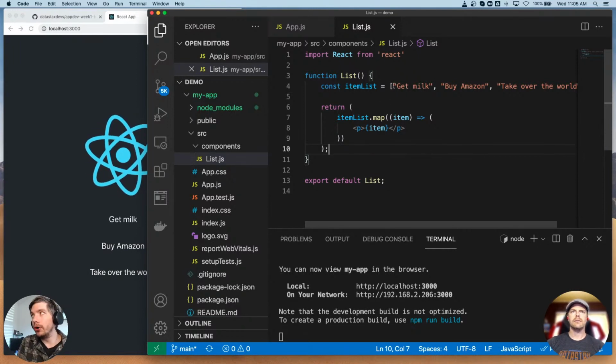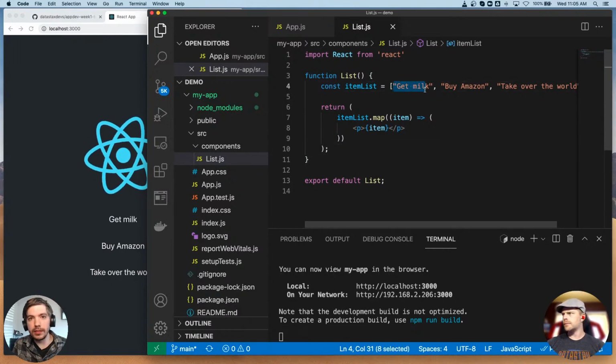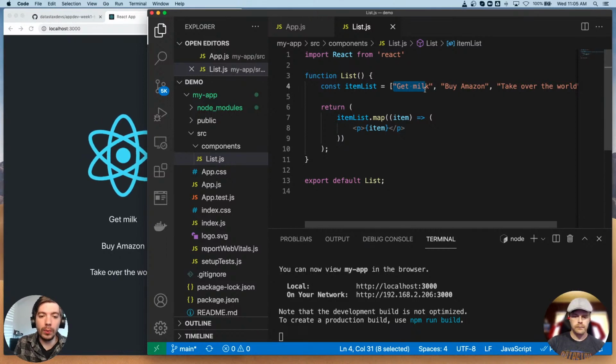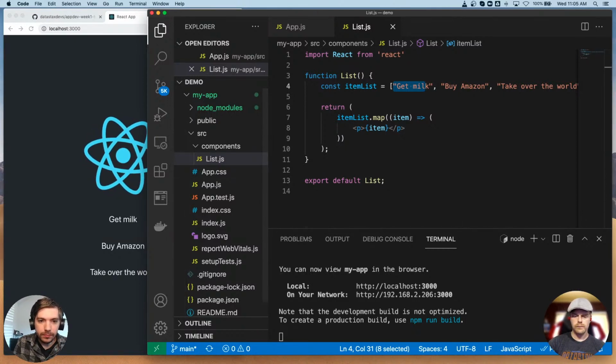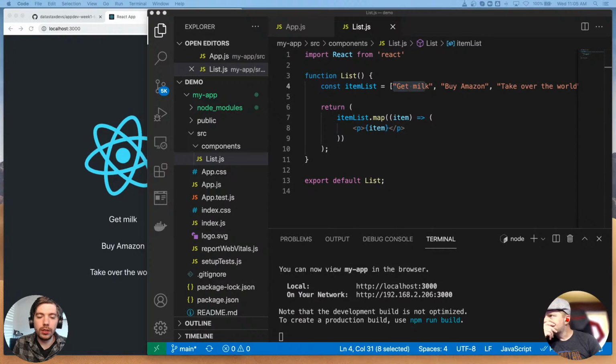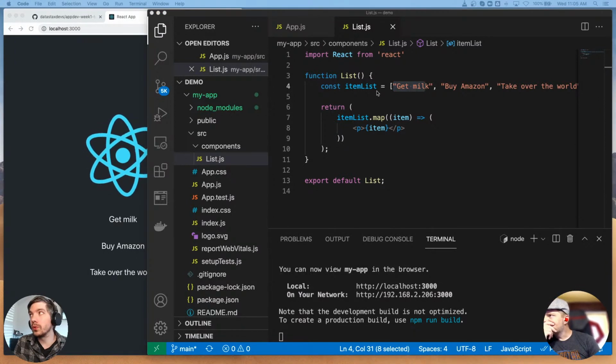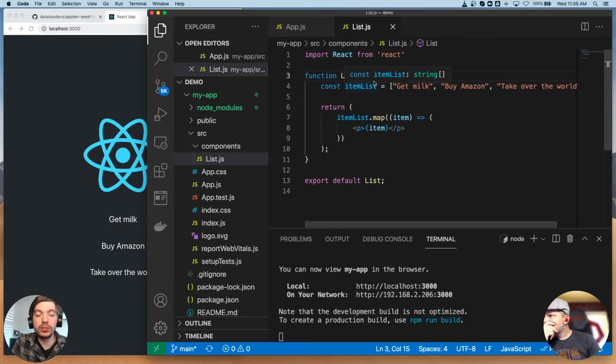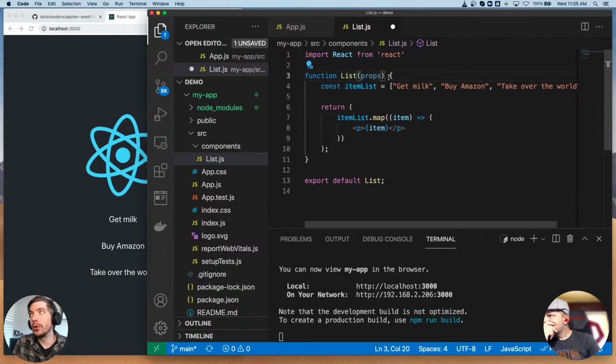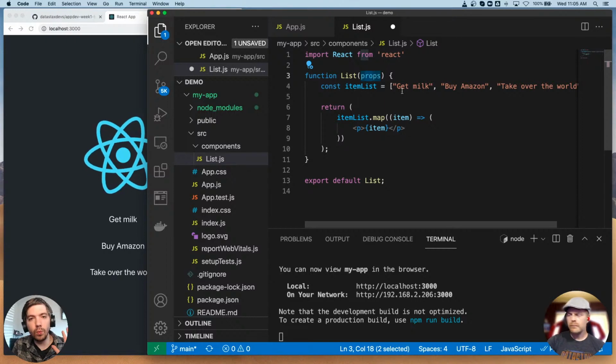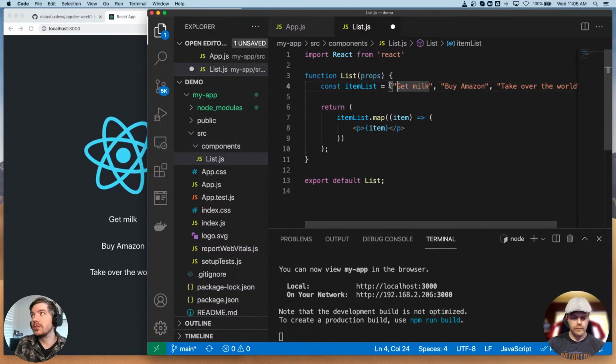We have a hard-coded item list that's never going to change, but we can change that. First, for one of our parameters, we're going to define props, just to say that we are going to use whatever props are given to us.